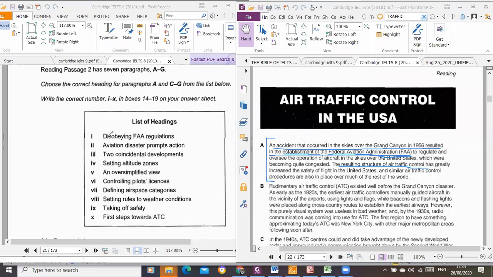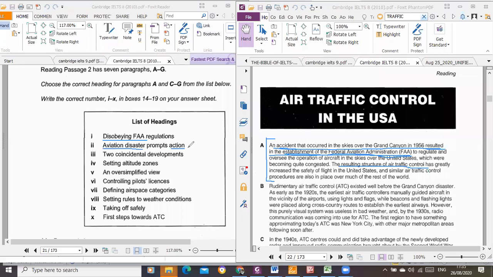Now I'm going to look at my list of headings. I have establishment of FAA, I have accident, those are the key things there. Let's look at disobeying, so definitely not that. Aviation disaster prompt action. That looks like an accident, and there was an action: an accident that occurred in the sky resulted in the establishment of the FAA.